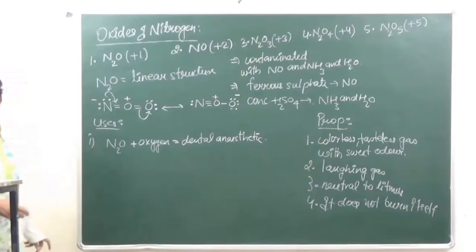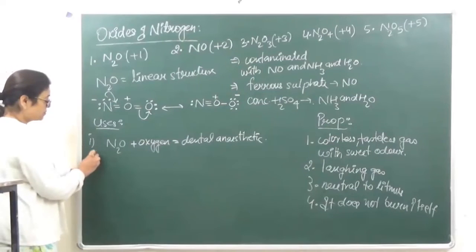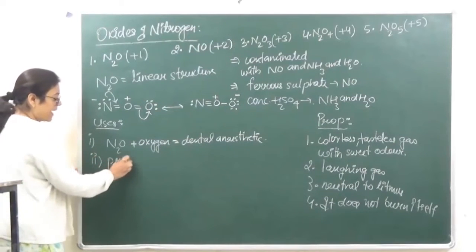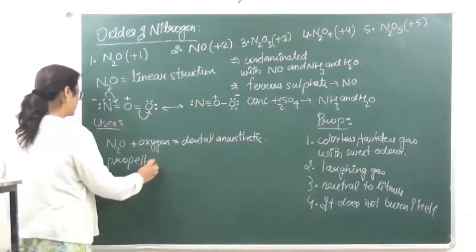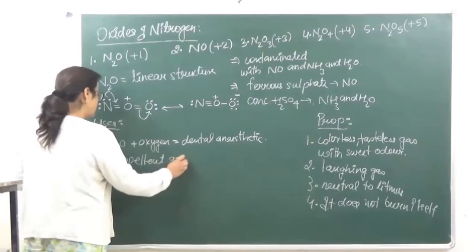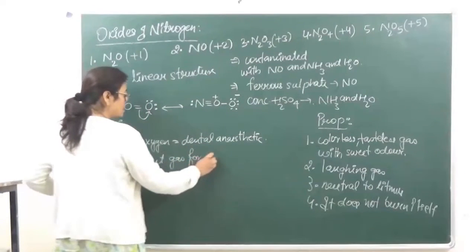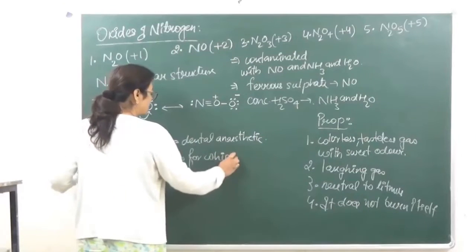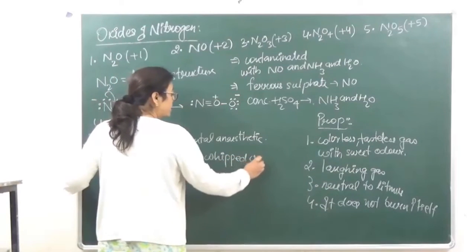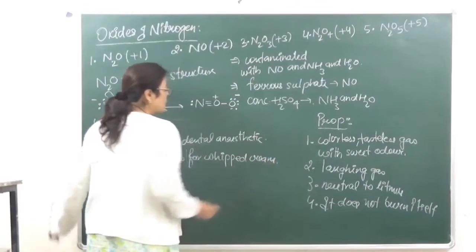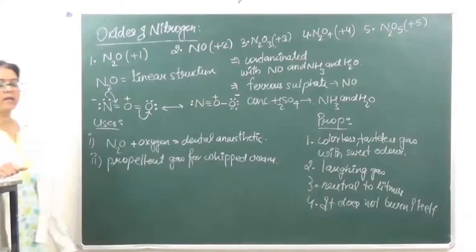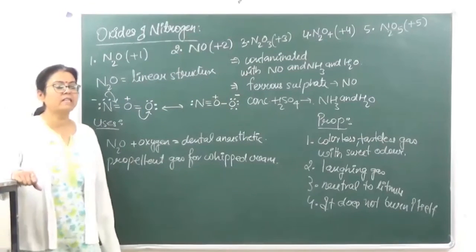Then number 2, it is used as a propellant gas for whipped cream machines. Now what is whipped cream? You know कि जो cakes वगैरह के ऊपर जो icing होती है, that is whipped cream.